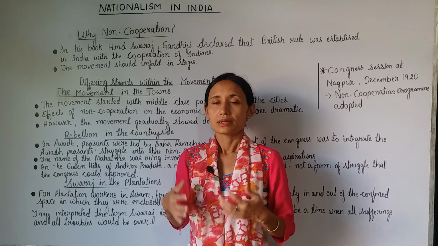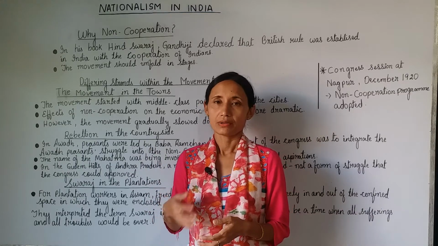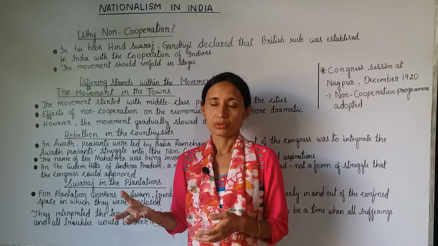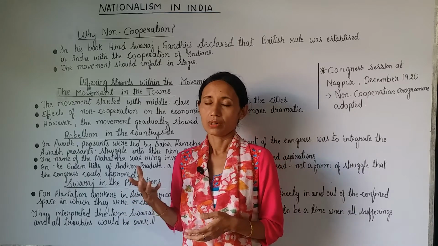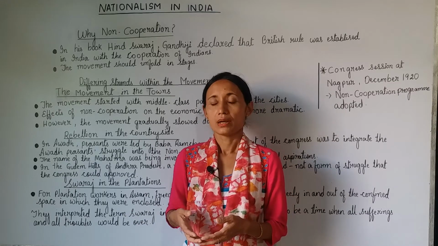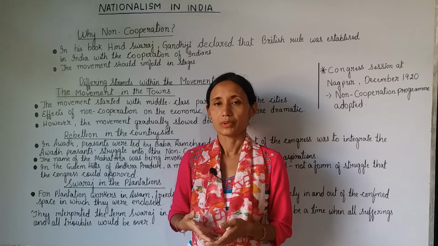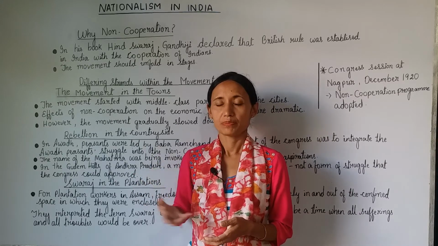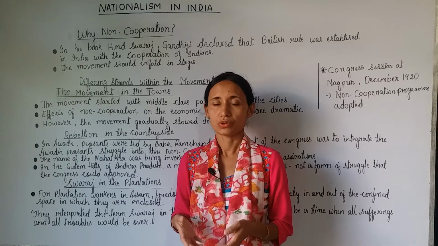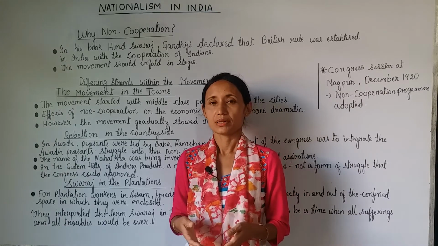These talukdars and landlords were taking very high rent from the peasants, and they were collecting a variety of other taxes as well, but the peasants were unable to pay all those things. On top of that, they were also forced to do begar. Begar was a kind of labor forced on the villagers by the rich people, to work without any wages in return. They had to contribute their work free of cost. That's why the peasants were angry.